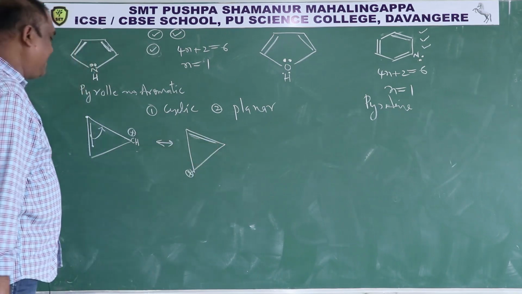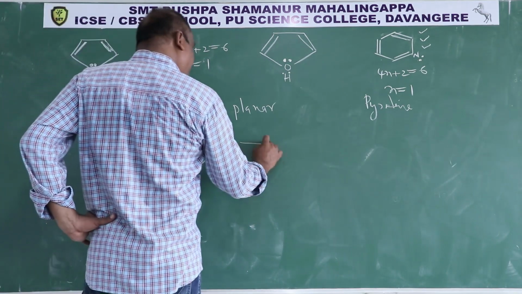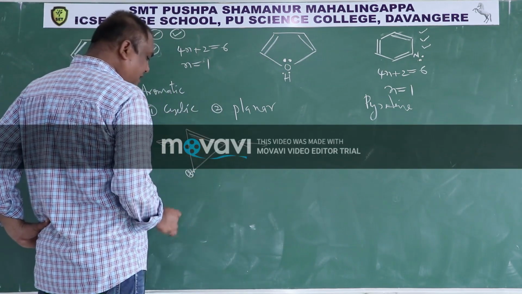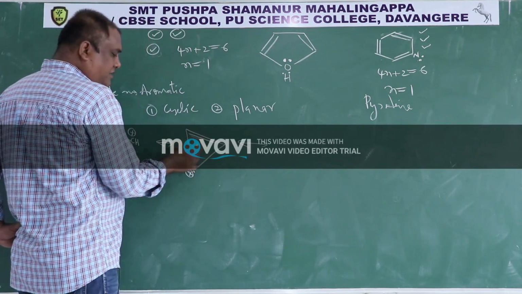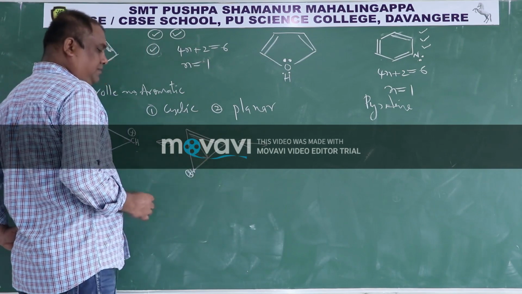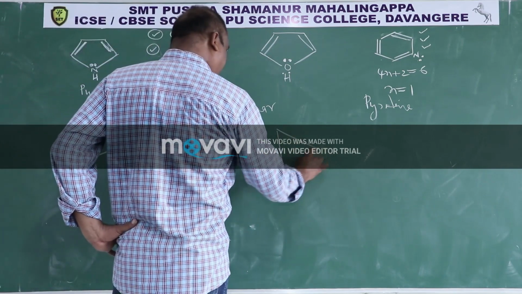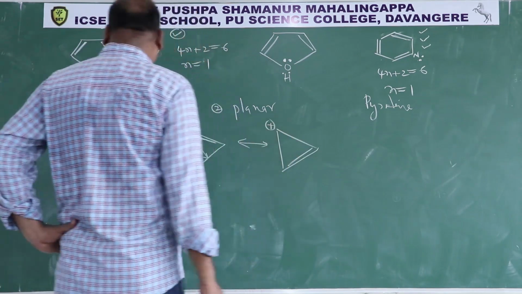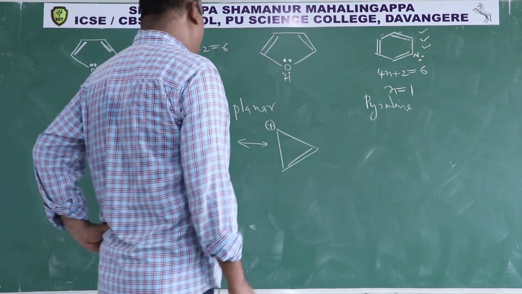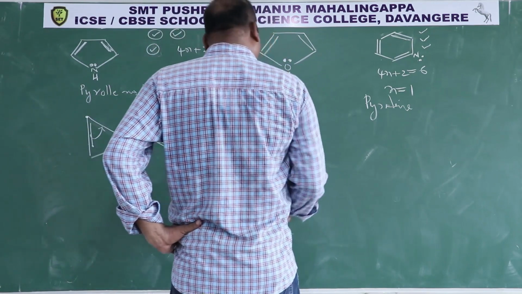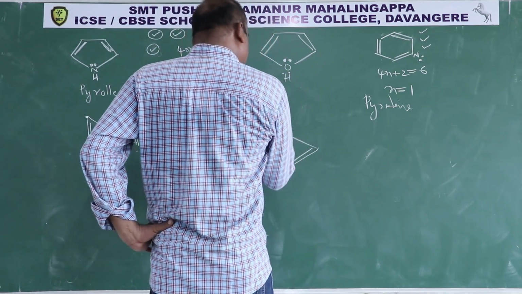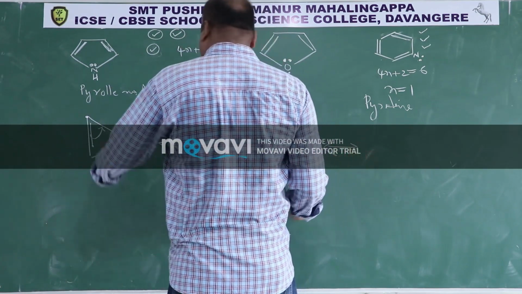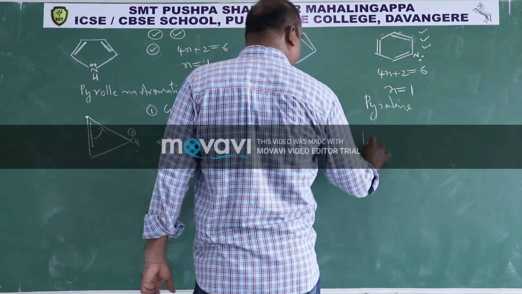Now this positive charge and this pi bond are in conjugation. This positive charge pulls the pi bond here, then this will get positive charge. Now this positive charge and pi bond are in conjugation, then this positive fellow will pull this here. Then again you will get the first one.